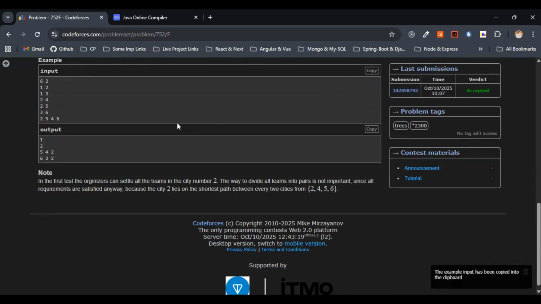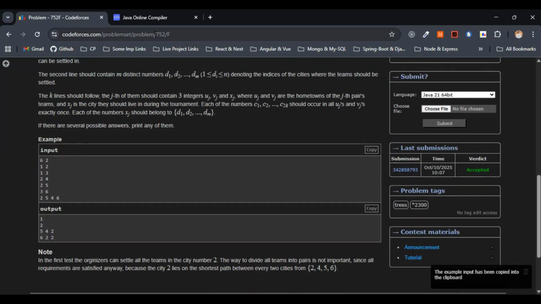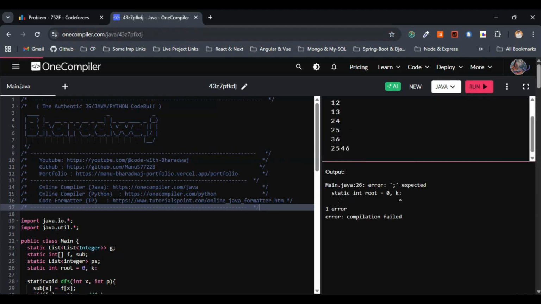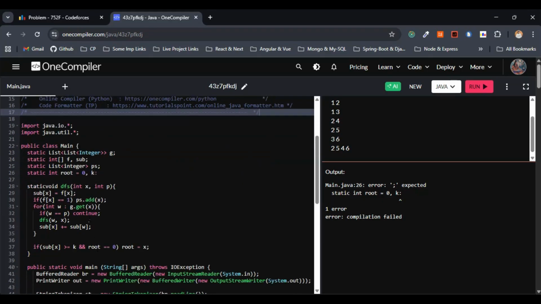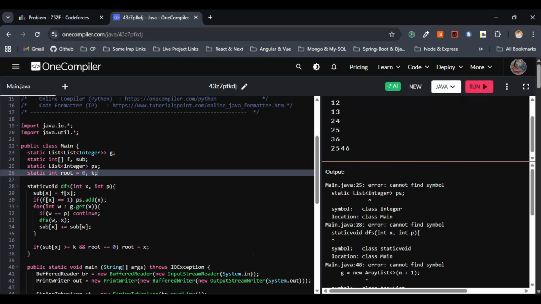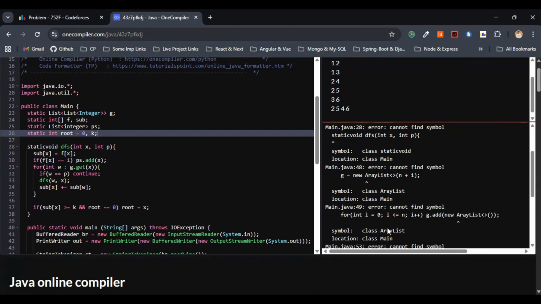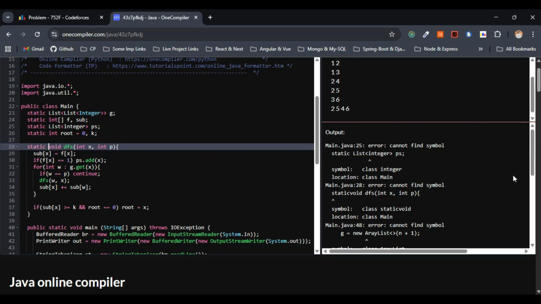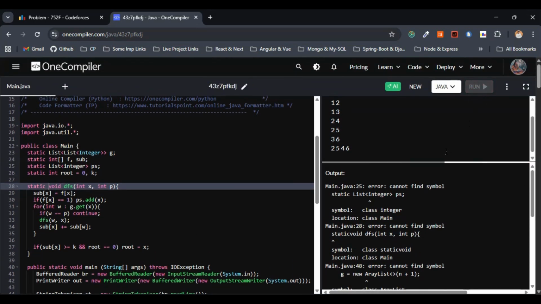Let me copy this one. The output that I need to get here is 12542, right? So this is fine. Semicolon expected. I have given a colon, line number 26. Let me change this one. I run this one now. Oh, we have 7 errors. Okay. Static void, I have to leave the space here, line number 28. Let me run this one again.